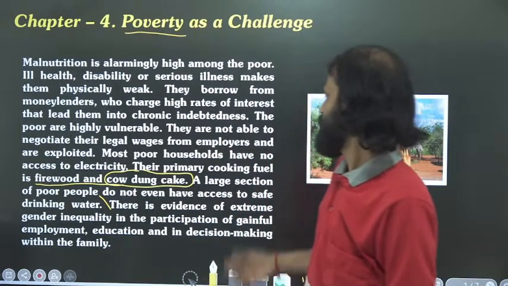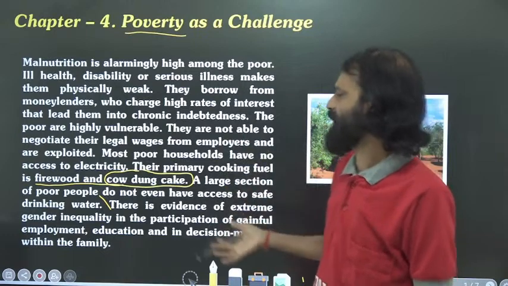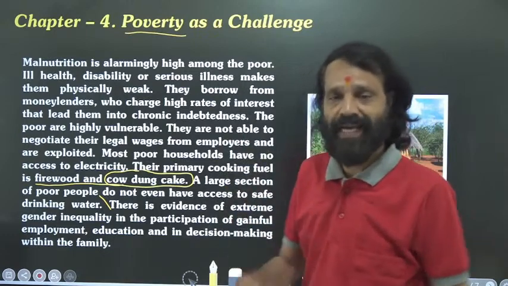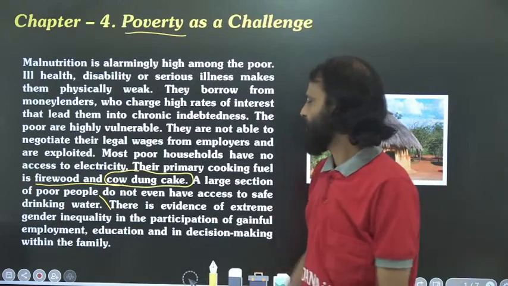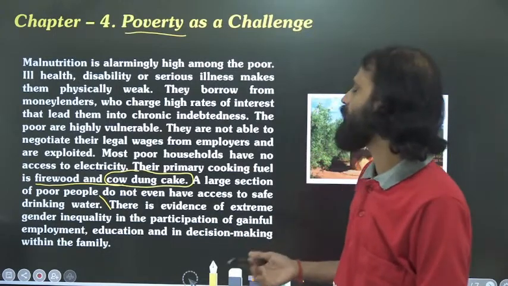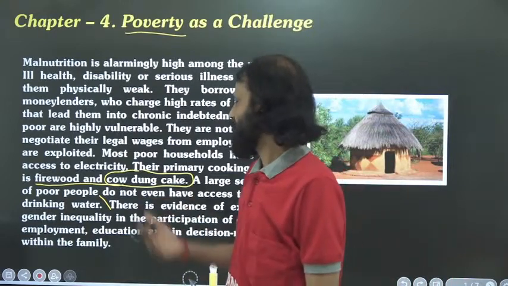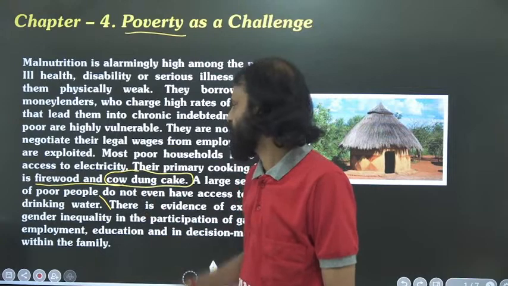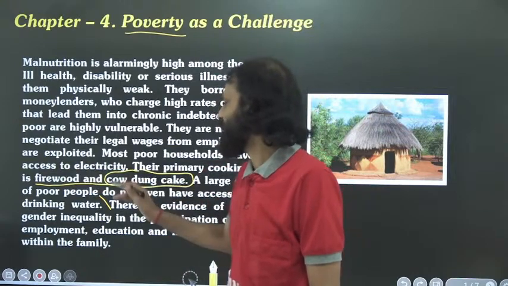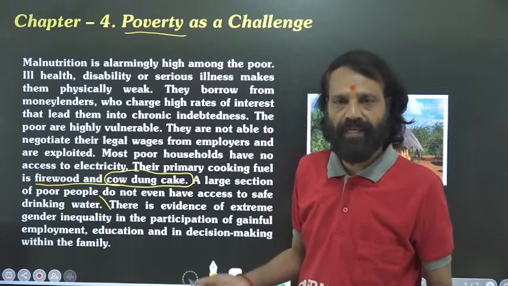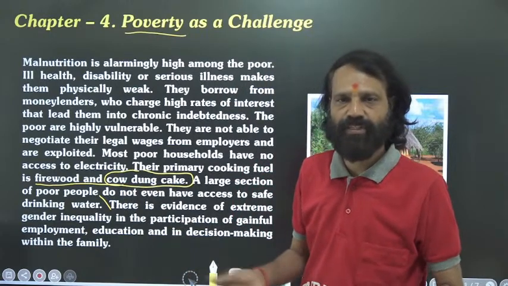Then they don't have proper infrastructure facilities like a proper house. They don't have health facilities, and they are also not having a proper cooking system. They may not have proper utensils or a proper way of cooking, like they are not using a cylinder or electrical accessories for cooking.